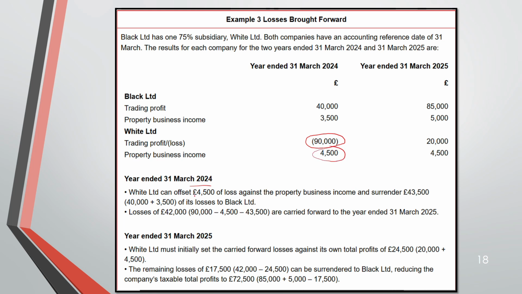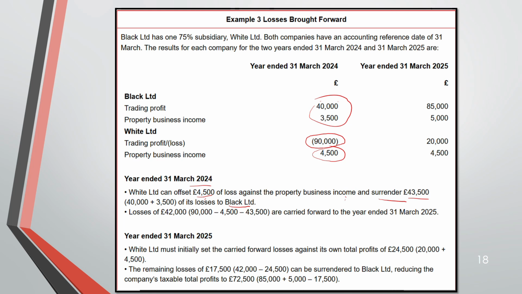So he can offset that 90,000 loss against 4,500 and then surrender the balance. He can offset the 4,500 against the property business income, and then surrender. Up to this much, you see the claimant company's profit TTP 43,500. So up to 43,500, he can surrender its losses to Black Limited.